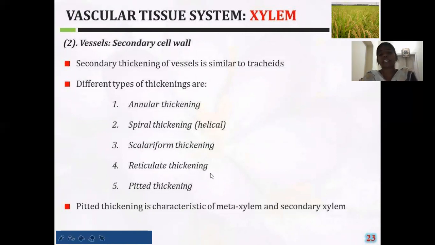Next is the reticulate thickening. In this reticulate thickening type, the secondary cell wall material is deposited in the form of a network. Here the depositions appear in a network-like manner. Next is the pitted thickening. Like the tracheids having pits on their thickenings, here also the vessels show the pits along with the secondary cell wall material depositions.